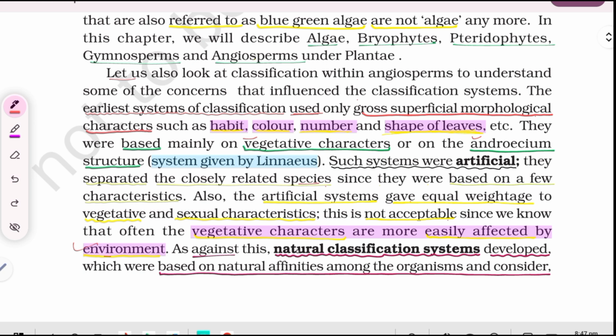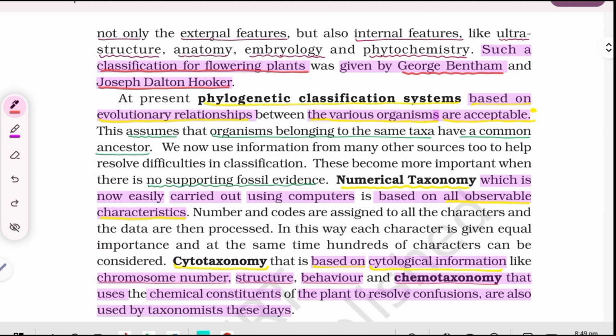As against this, natural classification systems developed, which were based on natural affinities among the organisms and considered not only the external features but also internal features like ultrastructure, anatomy, embryology, and phytochemistry. Such a classification for flowering plants was given by George Bentham and Joseph Dalton Hooker. At present, phylogenetic classification systems based on evolutionary relationships between the various organisms are acceptable. This assumes that organisms belonging to the same taxa have a common ancestor.